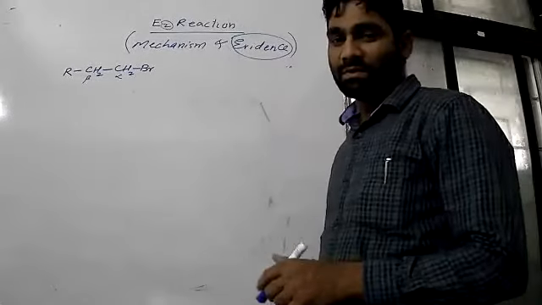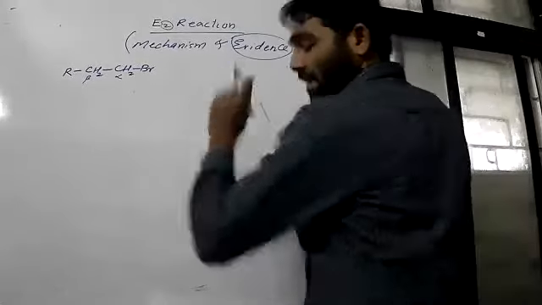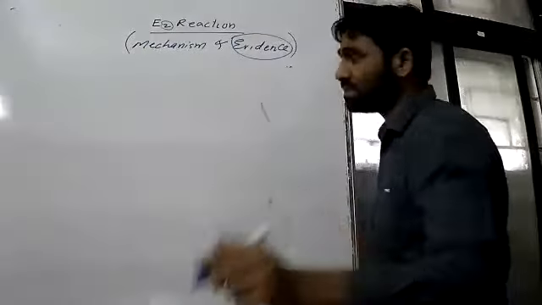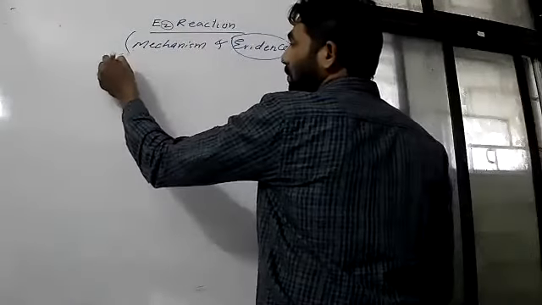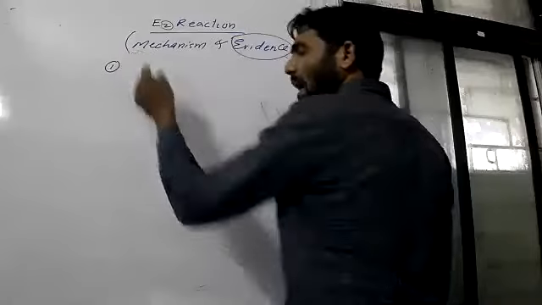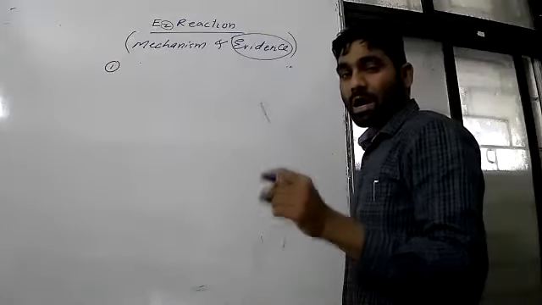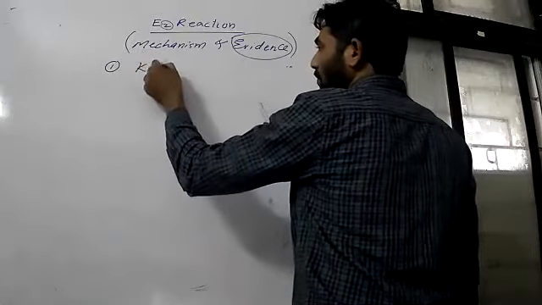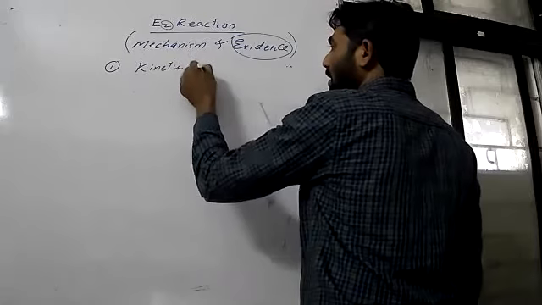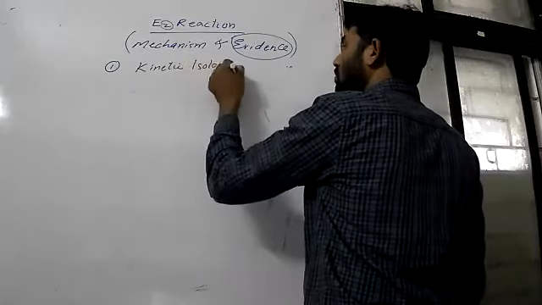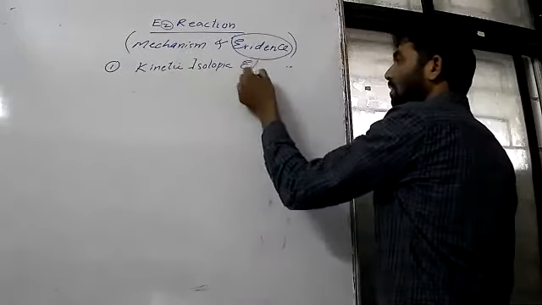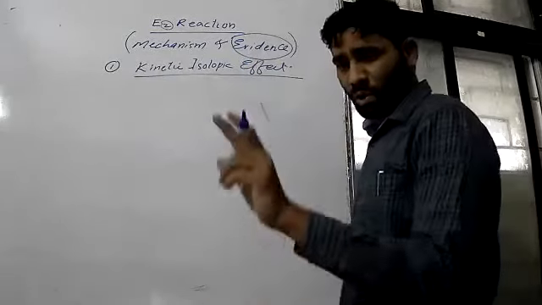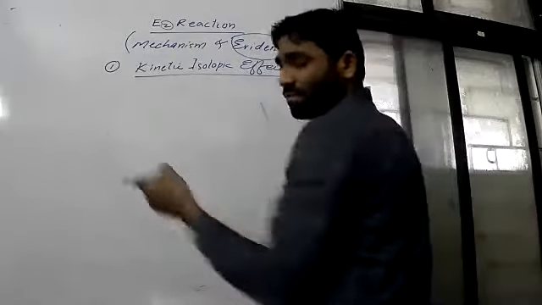If you don't understand anything, you will ask, sir. Very good, let's go. So let us go for the first point. What is the first point? What is the first evidence? The first point among the evidences is what you have titled kinetic isotopic effect, so we can write it like that: kinetic isotopic effect. We'll go for an example. The same example that we gave, we'll take the same example.